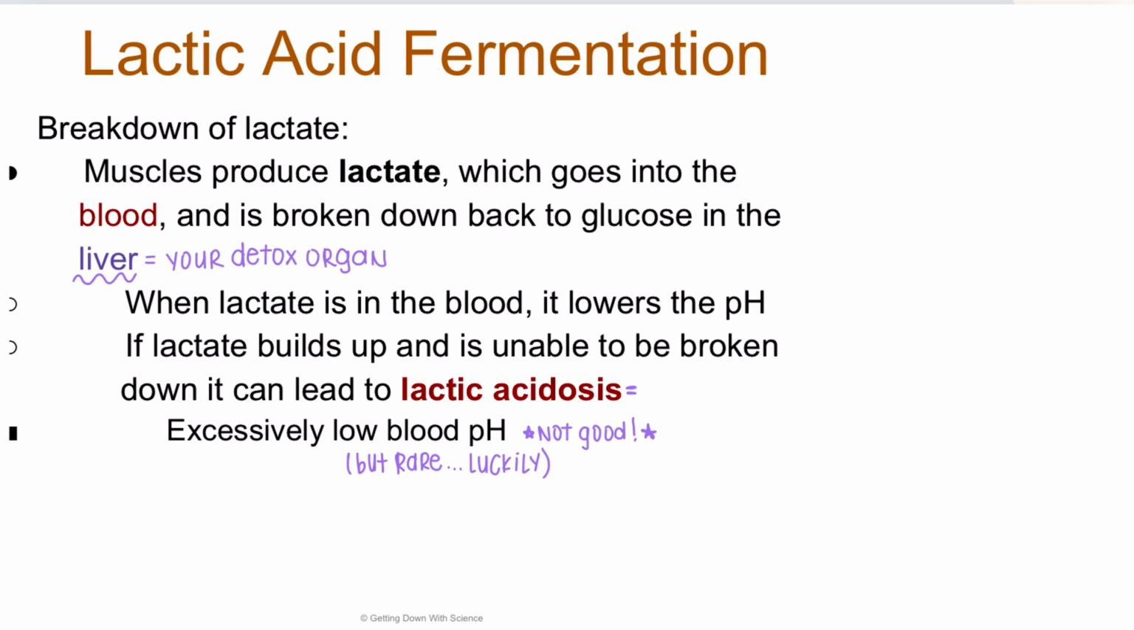And remember, shout out to Unit 2 here. Liver cells have lots of smooth endoplasmic reticulum which help with this process. But anyway, when lactate is in the blood, it lowers your pH. That means if lactate builds up and it's unable to be broken down, it can lead to something called lactic acidosis, which is when you have excessively low blood pH.